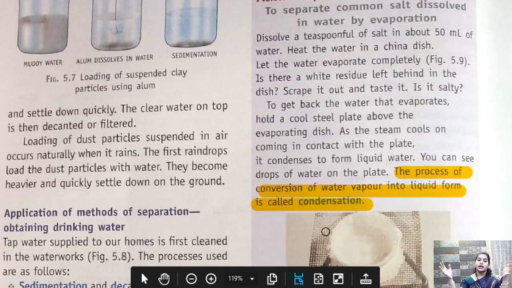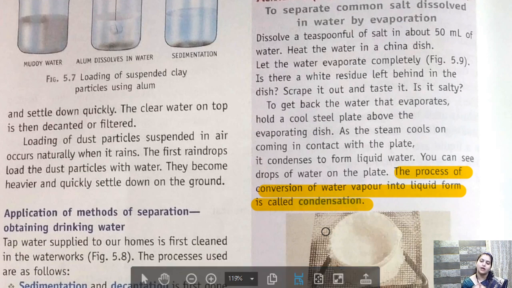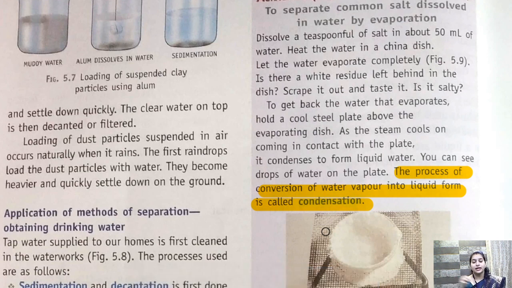हम उसको condense कर देंगे तो vapor जो है वो liquid में convert हो जाएगा. Like if we close the lid of boiling water, अगर हमने एक कंटेनर में boiling water लिया है और हम उसके lid को बंद कर दें तो what you can see is above the lid, when you open the lid you can see the water over the lid, isn't it?